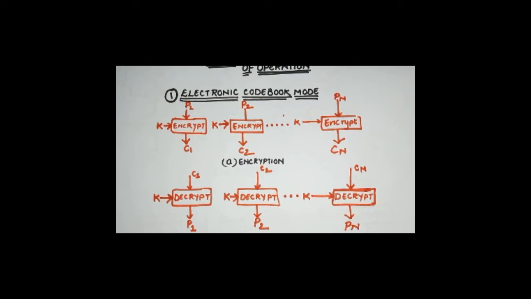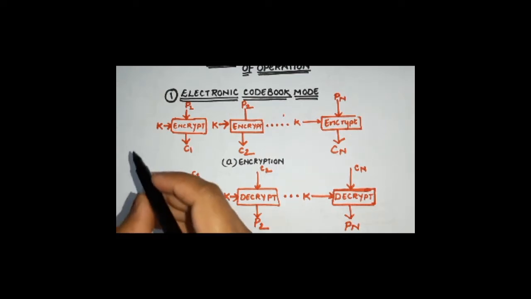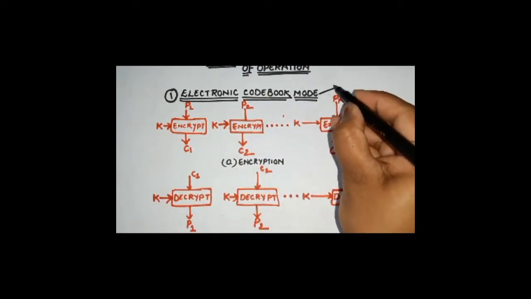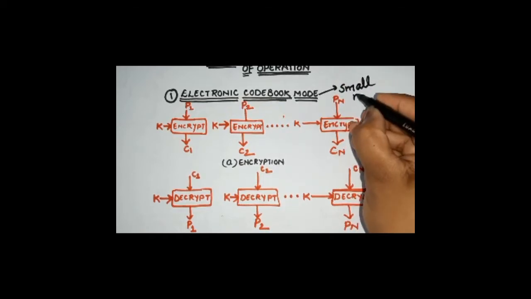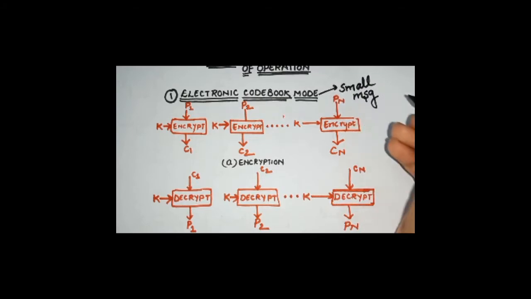Now the ECB method is ideal for only a few situations, where you need to pass on a small amount of data. Always remember, it is favorable for small messages. Many times we just need to send a message of just a few bits, and the ECB method is very ideal for short amounts of data.